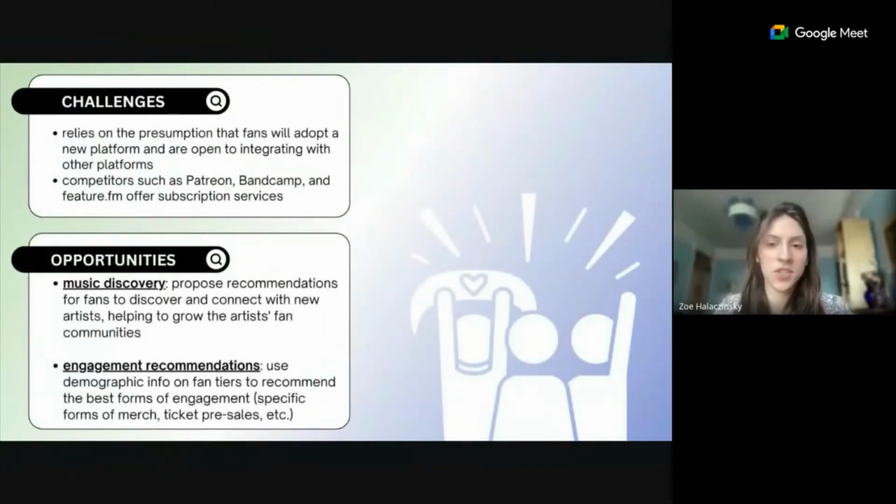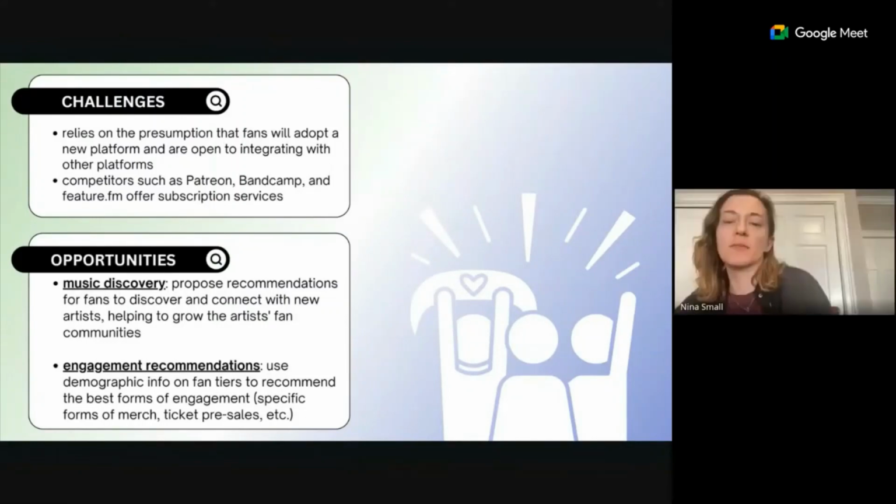One difficulty we potentially face is the assumption that fans will embrace a new platform. However, we anticipate that fans will readily embrace our platform due to its unique features tailored specifically for super fans or standout fans. Another challenge we may face is our competitors such as Patreon and Bandcamp, although these platforms offer subscription services with a more generalized approach, catering to a wide range of creators and industries.